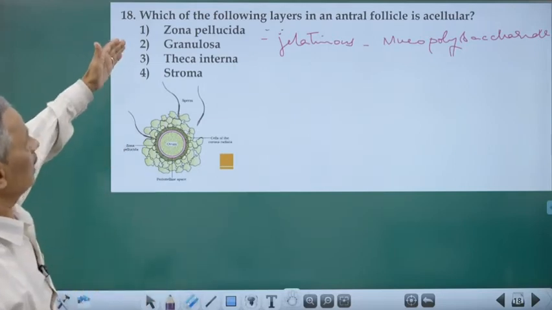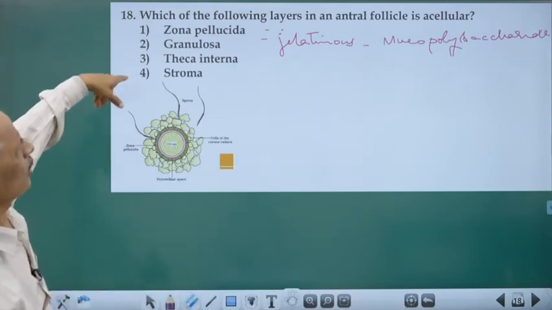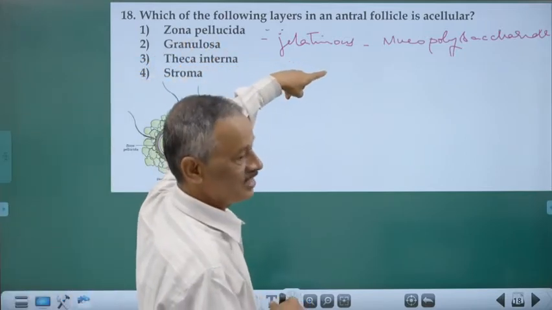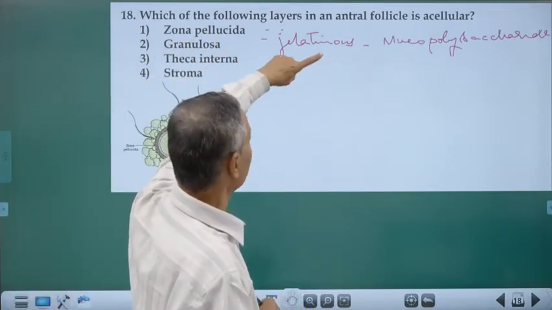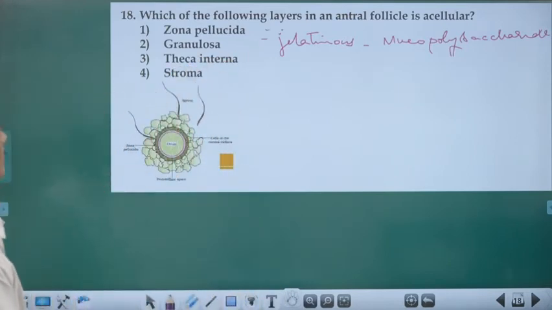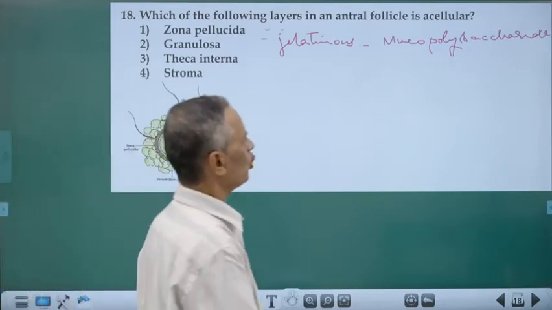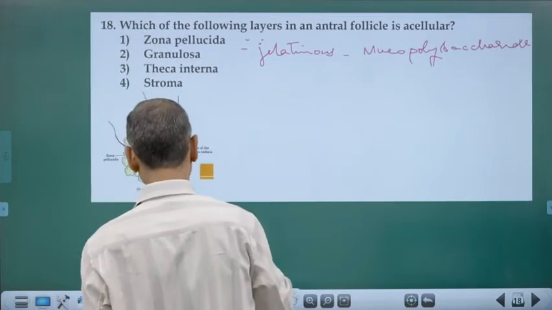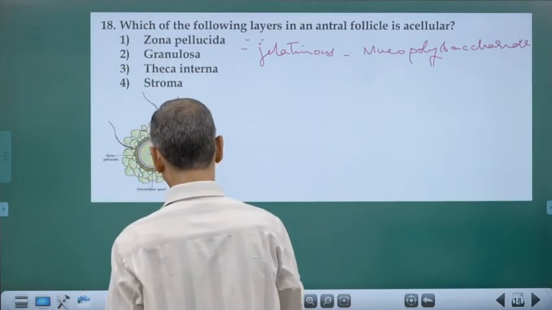Which of the following layers of an antral follicle is acellular, which is not made up of cells? Zona pellucida. The zona pellucida is gelatinous, made up of mucopolysaccharide. Sorry, it is non-cellular. That's why this is the answer.